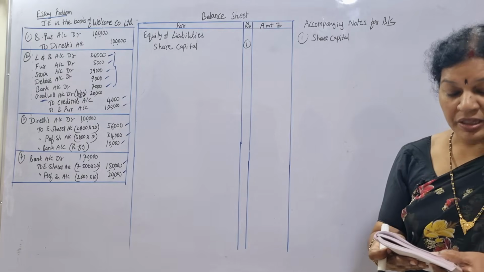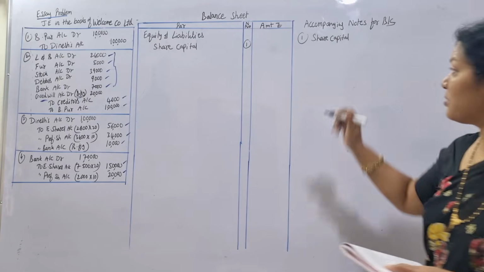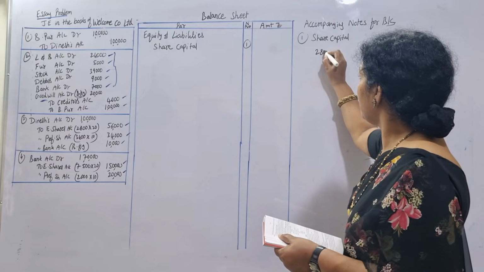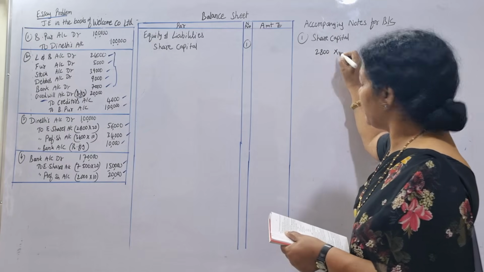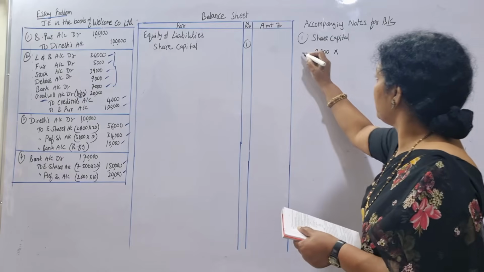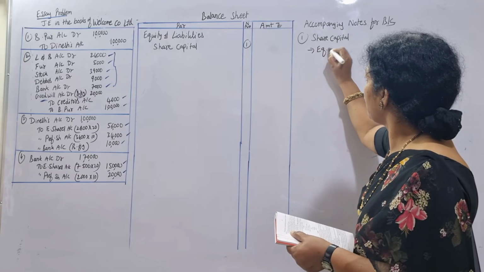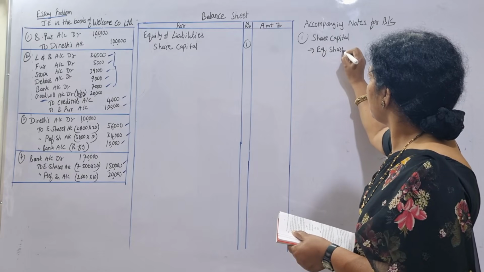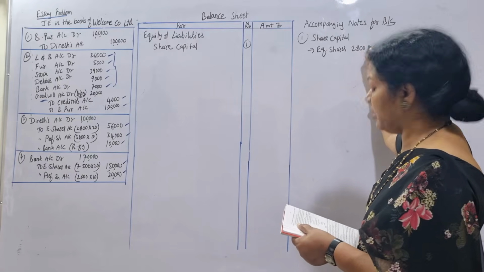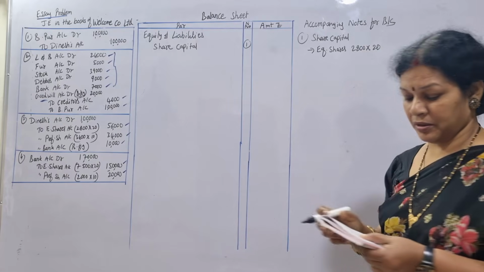So at the beginning, 2,800 equity shares at the rate of 20 rupees each. This is equity shares. We'll write it clearly. 2,800 into 20.